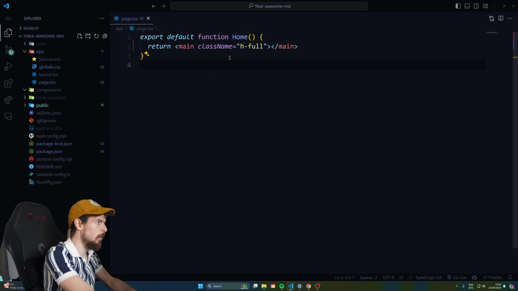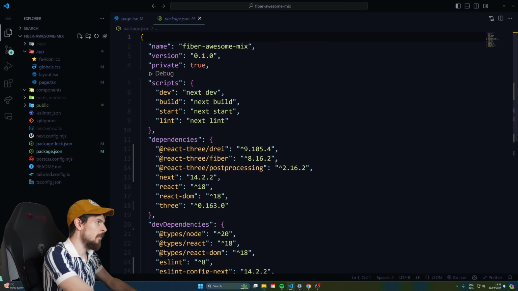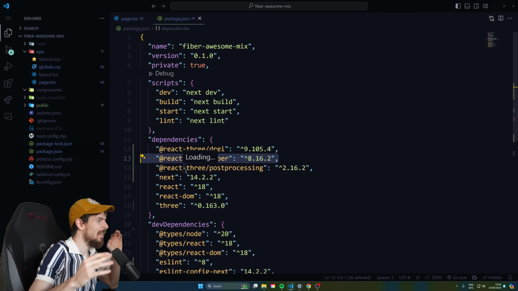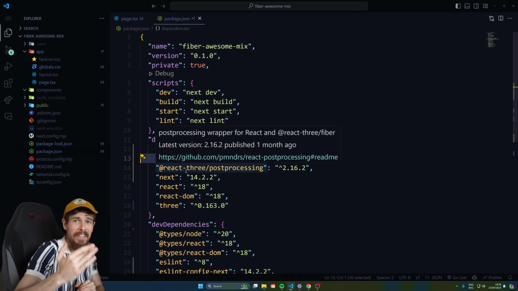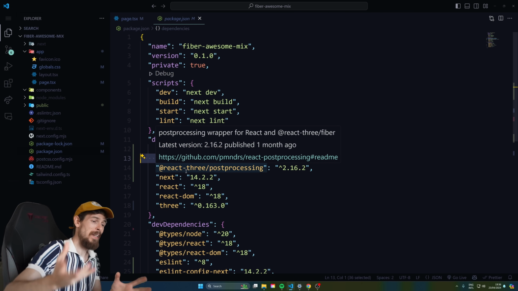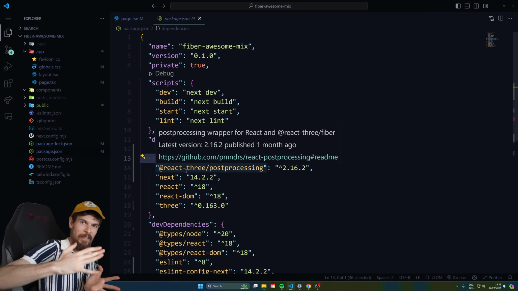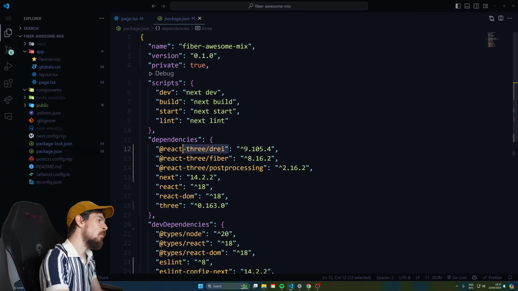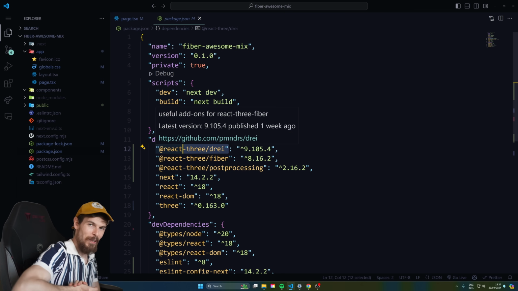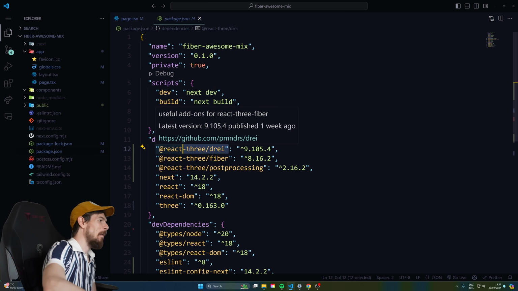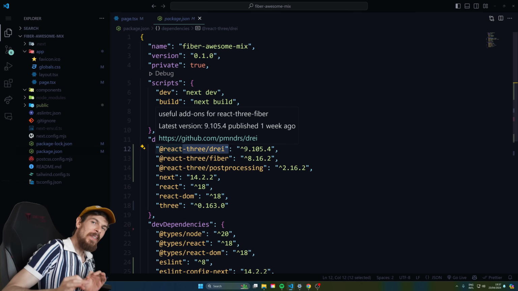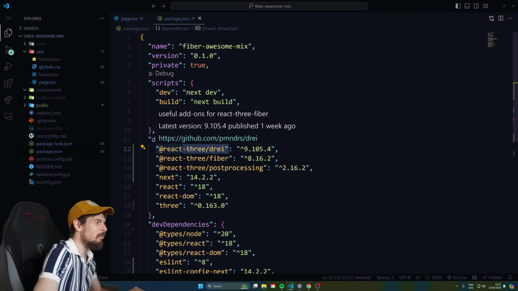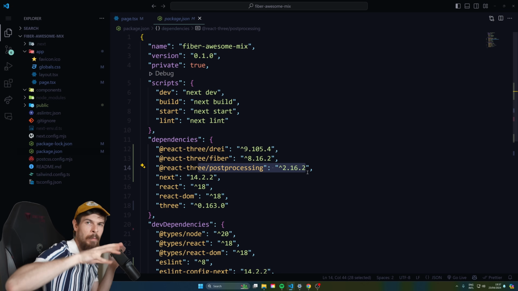Okay, so let's head back to localhost, and these are the packages that we're gonna need to install. We're gonna need Three.js. We're gonna need Fiber as well, React Three Fiber. This is really nice because it'll give you the components to put together your 3D animation. So you can create a React component that holds a model, and then you can just pop it in. And then you have Drei, or Dry for my German folks out there. Was machst du? This is great. It has a lot of little utility functions that make everything with 3D easier. And then post-processing if you want to add cool effects.